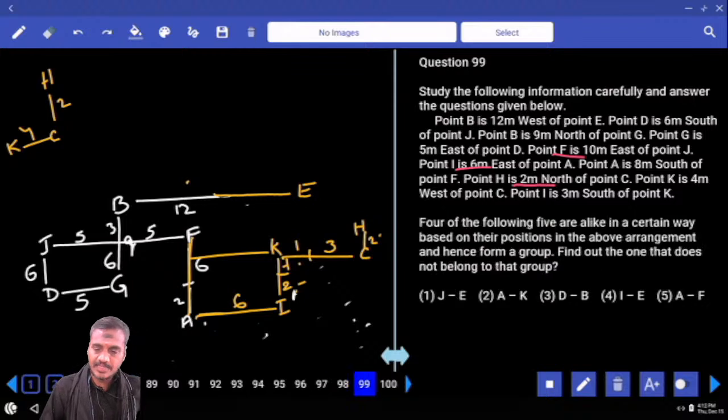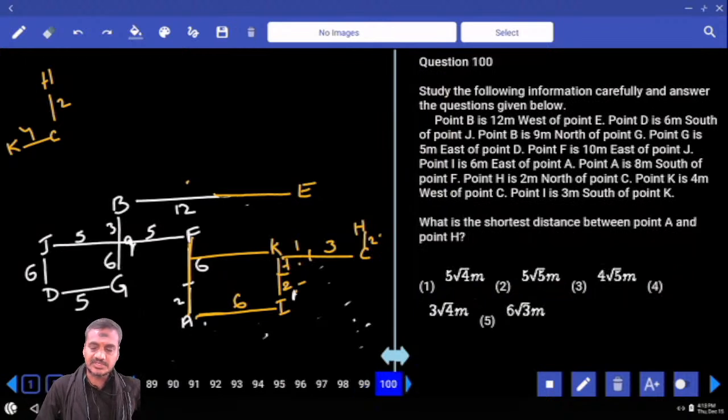Then, the question on odd one out. J and E: J is to the southwest of E. A and K: A is to the southwest of K. D and B: D is to the southwest of B. I and E: I is to the southwest of E. And next one, A and F. A and F are in a vertical straight line, and A is to the south of F. So I strike question number 19.